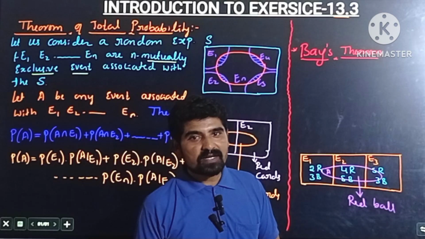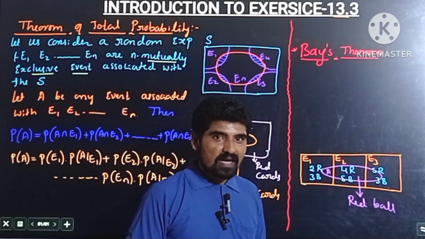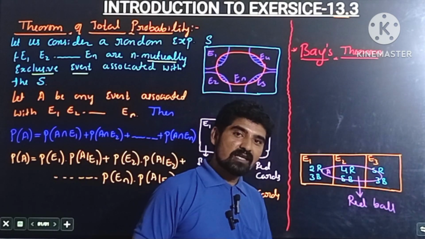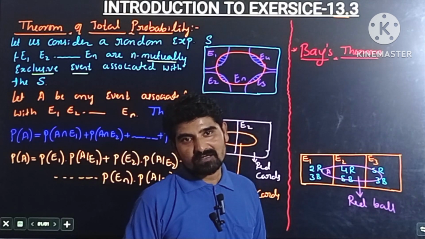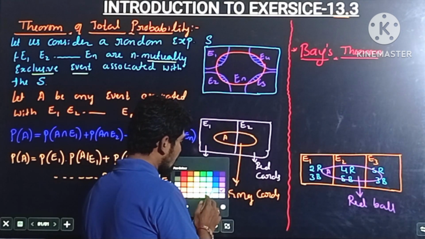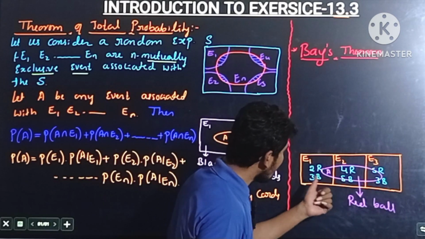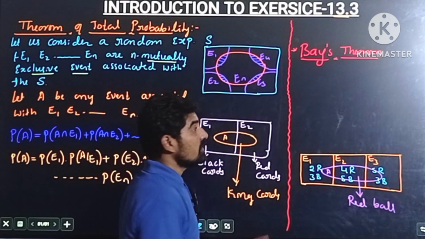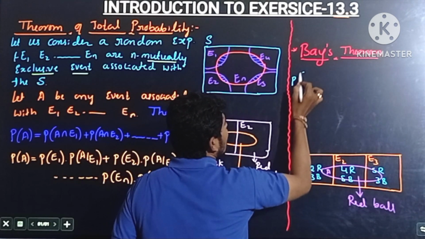The question asked is: what is the probability that the ball is drawn from the first box, the second box, or the third box? Suppose he asks, what is the probability that the red ball was drawn from the first box? Then its formula is the probability of